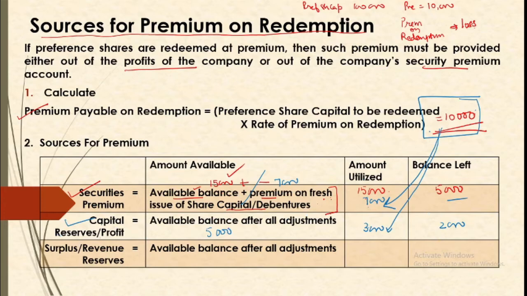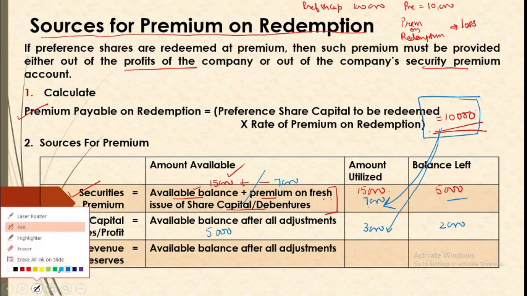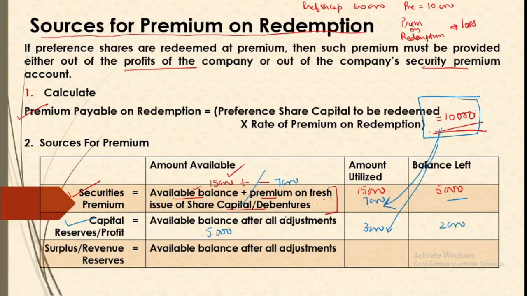And if this source is also not sufficient, suppose in your question you are not at all having a capital reserve, it means we cannot utilize this source. So for the 3,000 balance we will look for the surplus and revenue reserve. Suppose you have a surplus balance of 47,000. Out of 47,000 we will utilize 3,000 here and we will be left with a balance of 44,000.